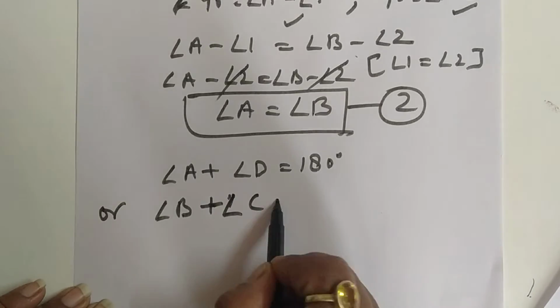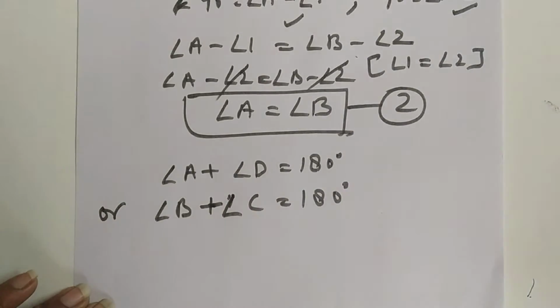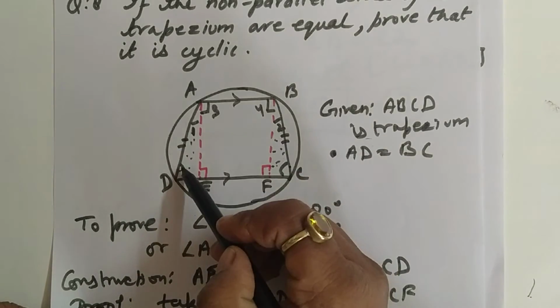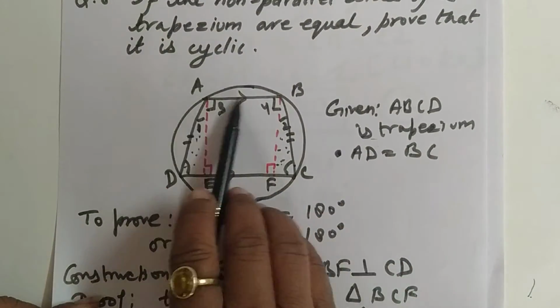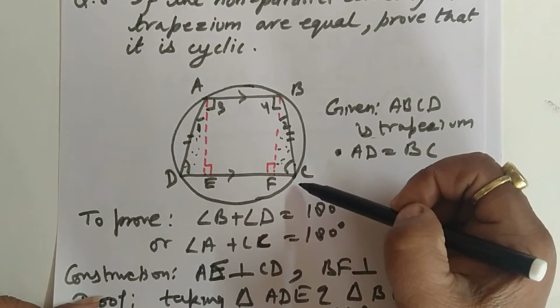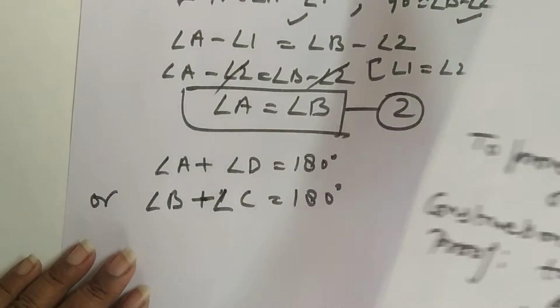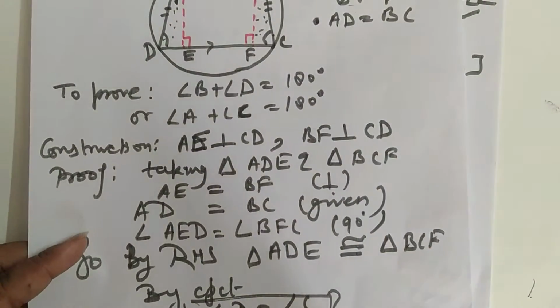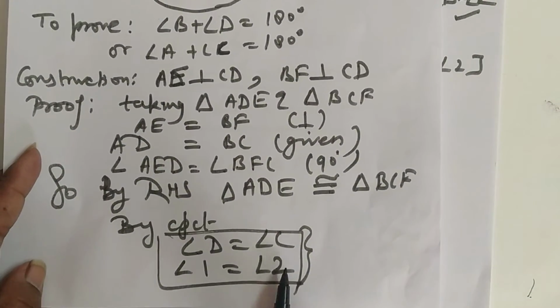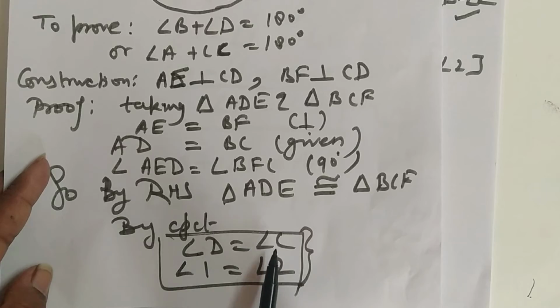Angle B plus angle C is equal to 180 degrees. Angle A plus angle D both are co-interior angles because these lines are parallel, and angle B plus angle C are also 180 degrees. But as we have just now proved that angle D is equal to angle C, so instead of angle D we can write angle C.